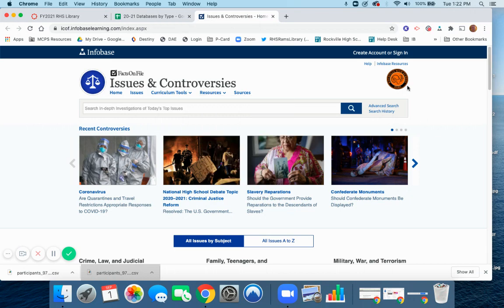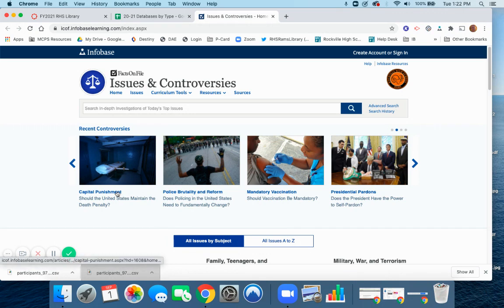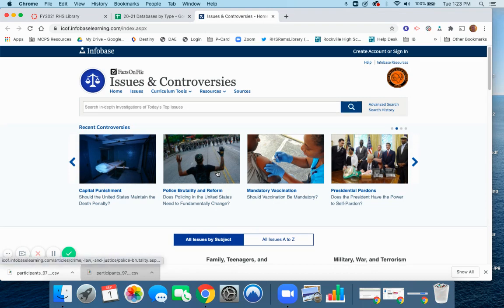Right up here in the upper right-hand corner, you did the right thing because you logged in, and there's one of our many logos at Rockville High School. Across the top here, you see this ribbon that changes based on current controversies, things that are hot in the news. So right here, coronavirus, not a surprise at all. Confederate monuments, capital punishment, police reform, mandatory vaccination, presidential pardons, and so on. There are 4 pages of these marquee displayed ribbons at the top.